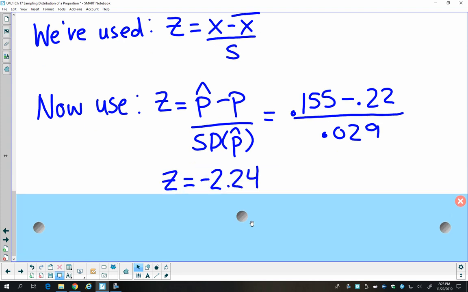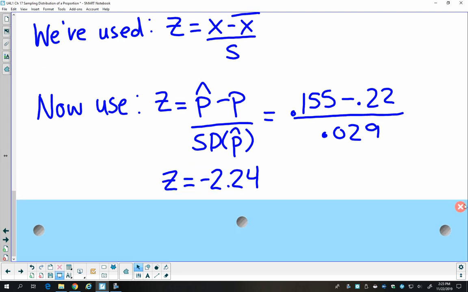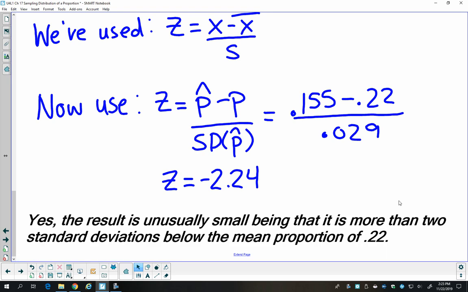We can plug in what we know, and we get a z of negative 2.24. We discussed earlier that anything more than 2 standard deviations above or below the mean is going to be considered unusual. And so we can say that the sample they found was unusually small, because it's more than 2 standard deviations below the mean.